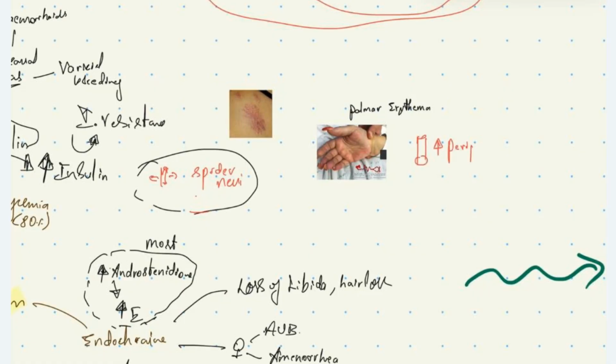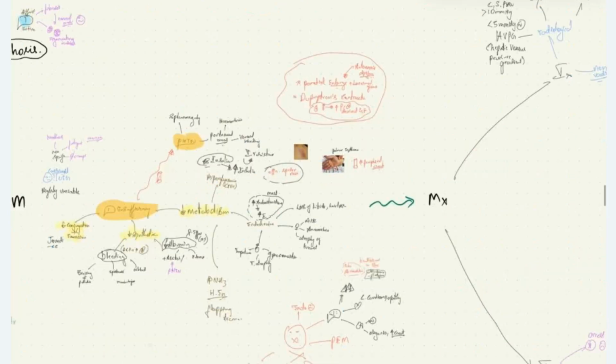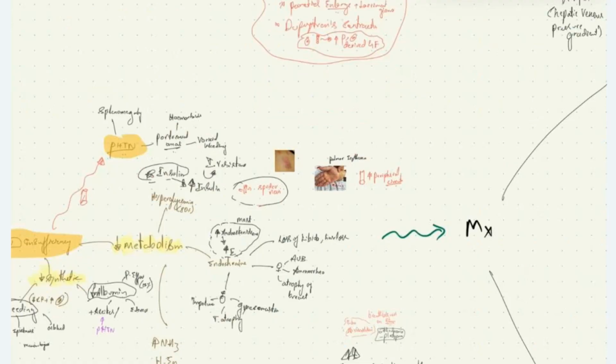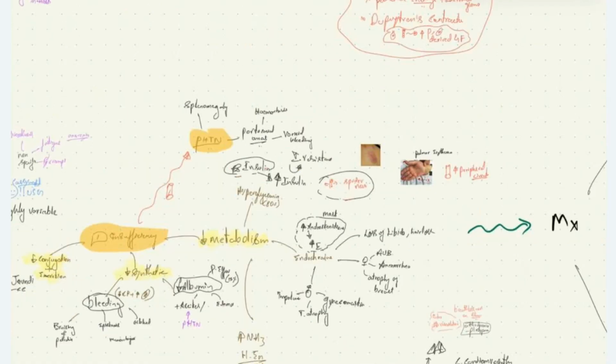Why is peripheral circulation increased? Because secondary to portal hypertension, there will be release of vasodilators like nitric oxide, which causes increased peripheral circulation, causing palmar erythema in some patients.